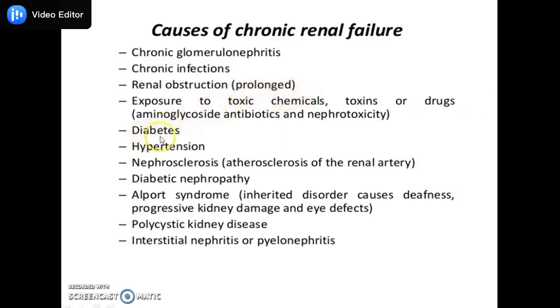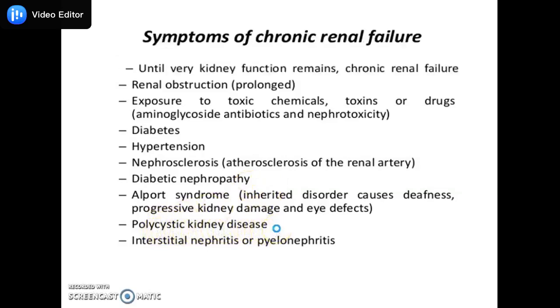Then comorbidities like diabetes and hypertension can cause chronic renal failure. Then diabetic nephropathy, that is, diabetes-induced nephropathy, which decreases the function of the kidney. Polycystic kidney disease can also cause chronic renal failure.